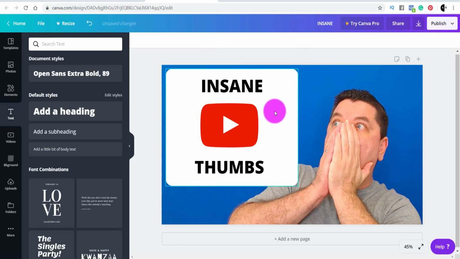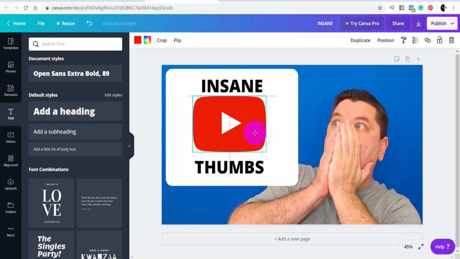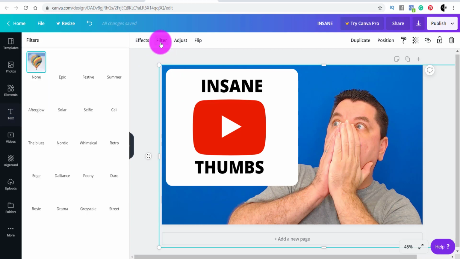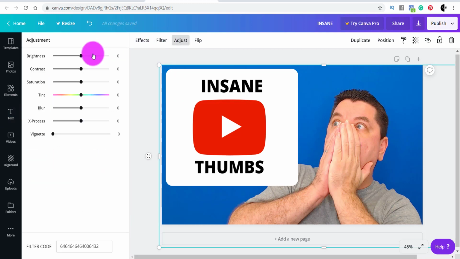You can play around with it, and as you can see, you can increase the size of this. And this does stand out, guys. And obviously that's the photo there. Now with the photo, what you can do as well, you can come over to here and you can see you've got these different options over here. You can come over to filter. You've got adjust. You can play around with that.